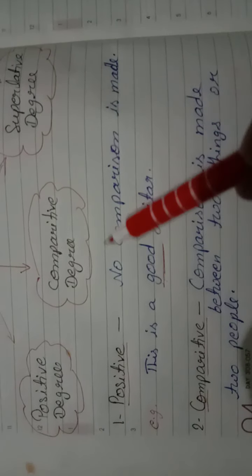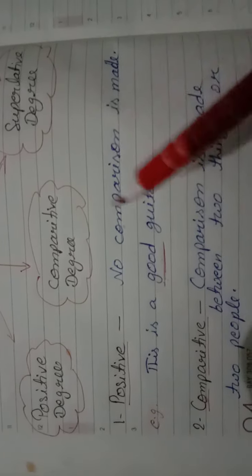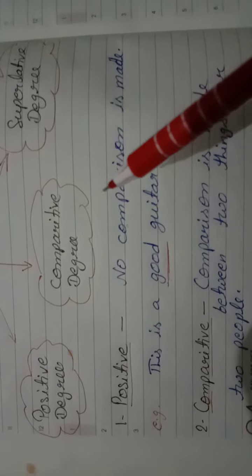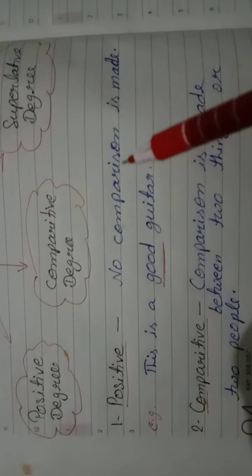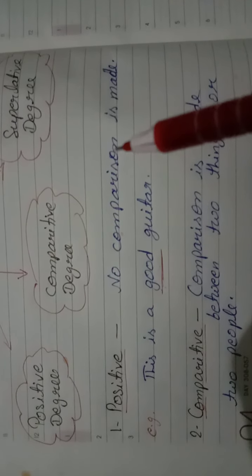But in the same way, I met another friend, Rima, and she has also bought a new dress which is more expensive than Rosie's. Then how do I make the comparison? Rima bought a dress which is more expensive than Rosie's. So this is how we can make comparison.